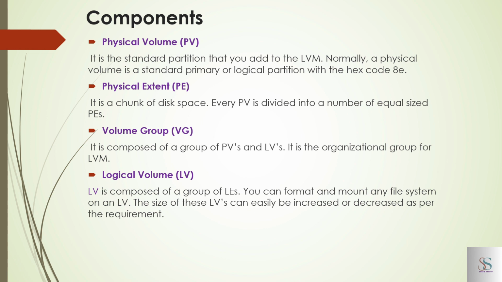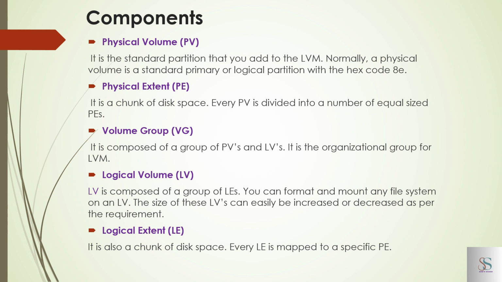The size of these LVs can easily be increased or decreased as per the client requirements, as per our needs, as per the server data. A logical extent is also a chunk of disk space like a physical extent, but every LE is mapped to a specific PE. It is linked to the physical extent.